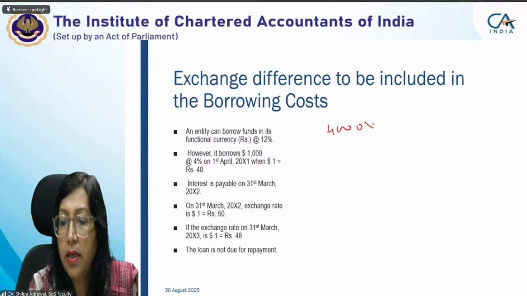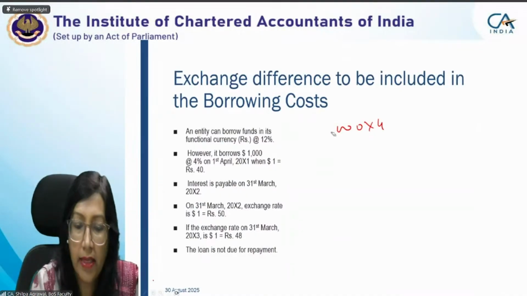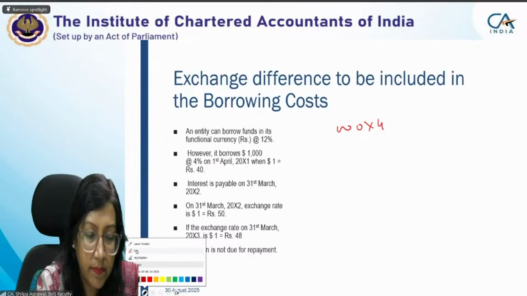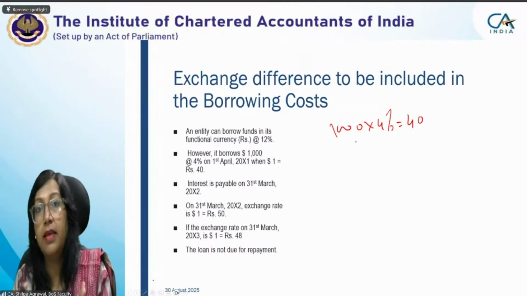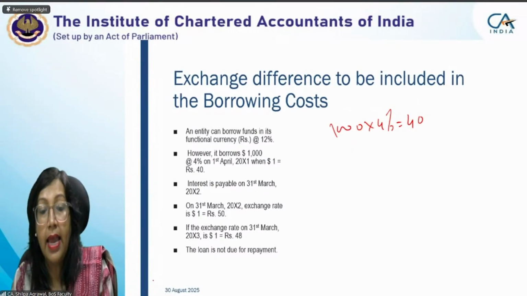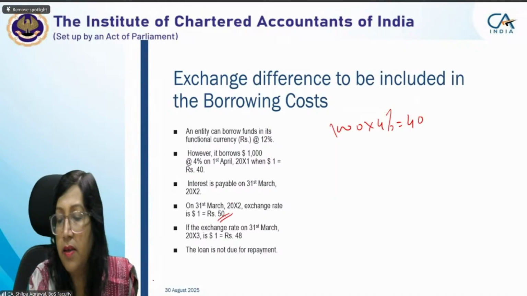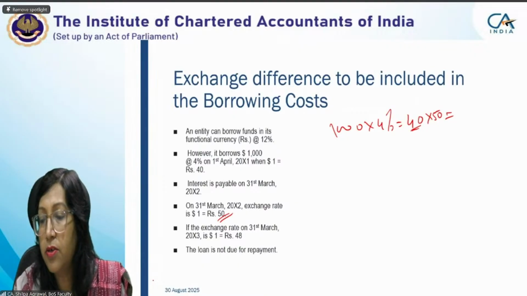1,000 into 4%, that is 40 dollars, because we are paying this interest and it is an expense. It is always measured at the closing rate, and the closing rate is 50 rupees. So 50 into 40, your interest in dollar value, becomes 2,000.